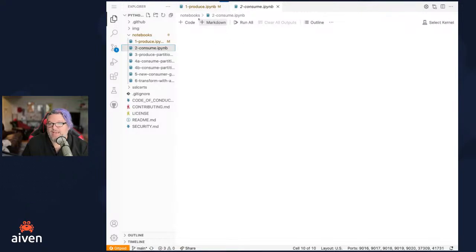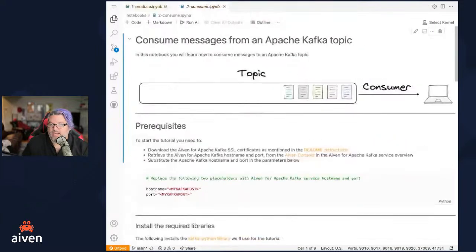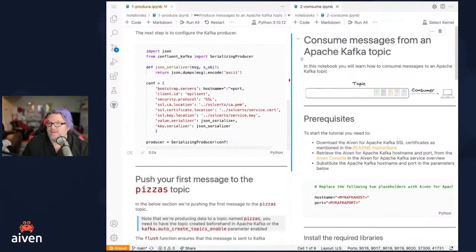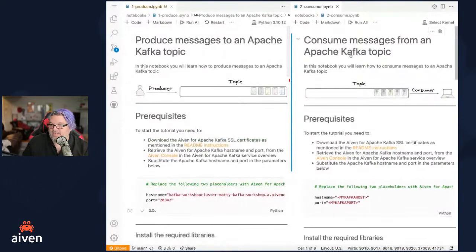Now I recommend we keep notebook 1 also open because that's going to help us. So I'm just going to split my screen here so we can see the two of them next to each other. Now we can see this is the second notebook.